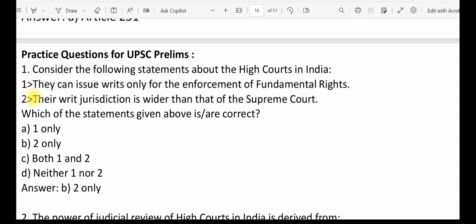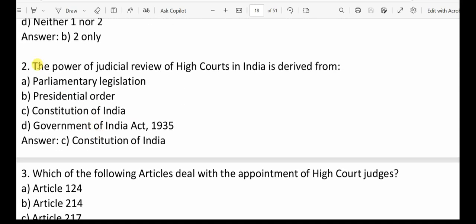And only the second statement, writ jurisdiction is wider than that of the Supreme Court, is correct. So wherever only 2 is mentioned, that is correct. So B has 2 only. That is the correct answer. Next question: power of judicial review of high courts in India is derived from? That is derived from the Constitution of India. That's very clear. So option C is correct.